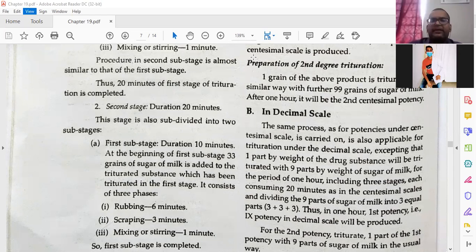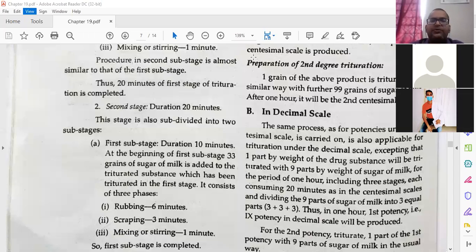So you have to remember these stages, okay. The 60-minute stage you need to remember. And every time, first time you will take the crude drug, 1 grain. Second time 1 grain from the first potency. Third time you will take 1 grain from second potency. Fourth time you will take 1 grain from third potency, like that. It will go on, and you have to take the 99 parts of sugar of milk. Is it clear to everyone? Yes, sir. Okay.